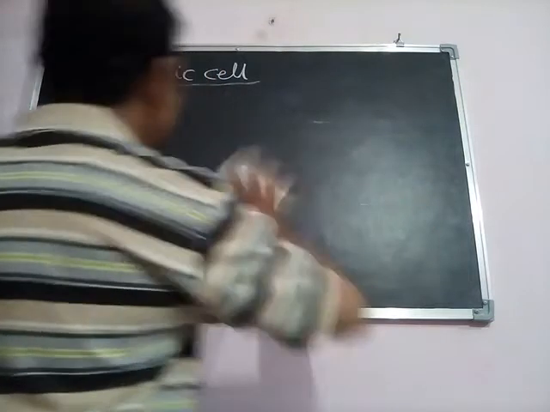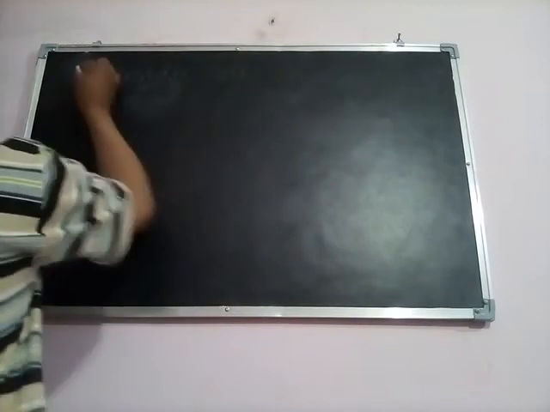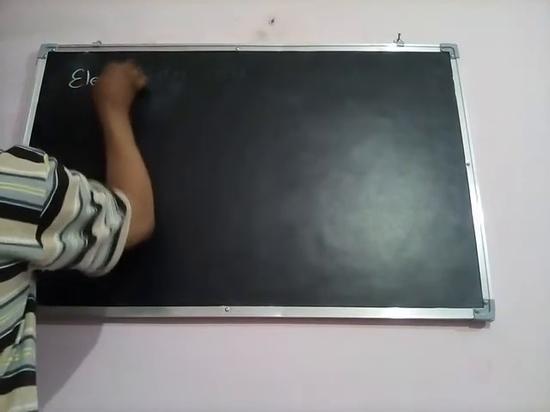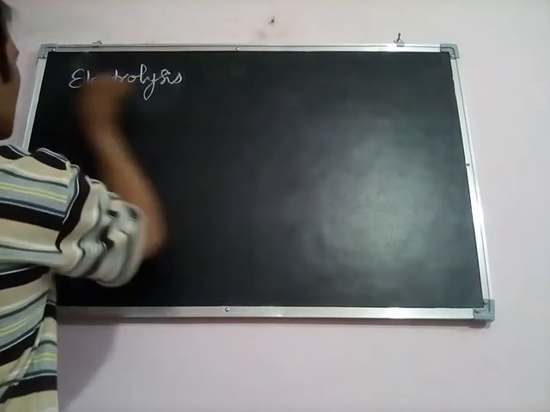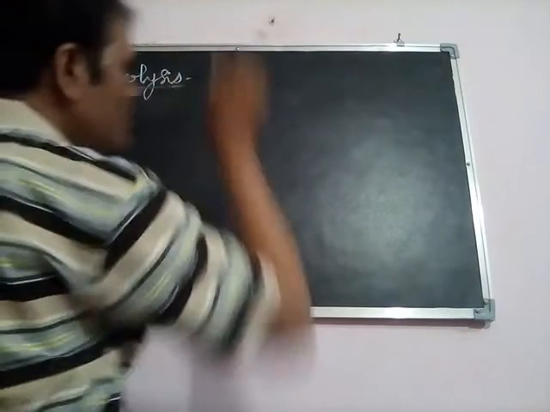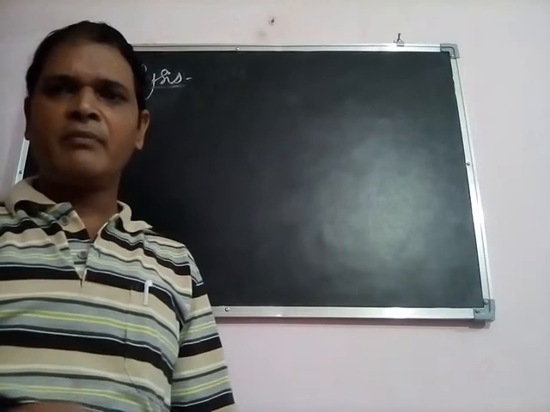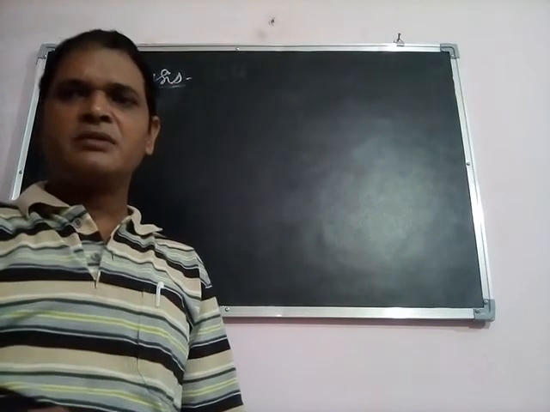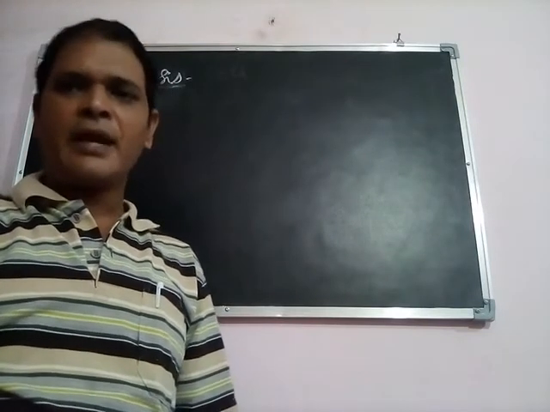We will see here about the process of electrolysis. We all know very well, on passing the electric current from an external source, generally a chemical reaction takes place in electrolytic cells.